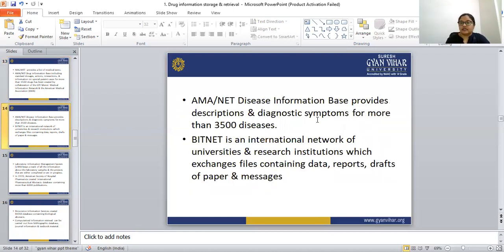Next is BitNet. So BitNet is an international network of universities and research institutions which exchanges files containing data, reports, drafts of the paper and messages. They can exchange files containing data, reports, drafts of the paper and the messages.